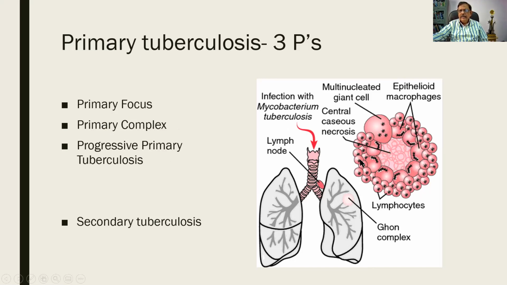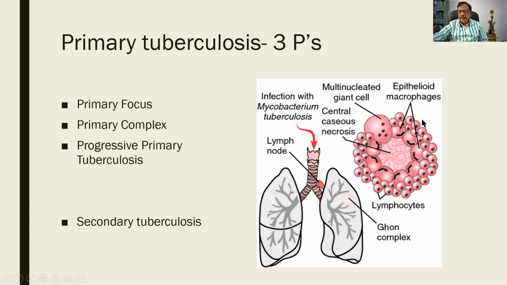A line diagram which you can draw. So these large cells with pink or eosinophilic cytoplasm are the epithelioid cells. Epithelioid cells are modified macrophages. And the smaller cells are lymphocytes. Sometimes the epithelioid cells can join together and form a multinucleated giant cell. The central area, there are no cells. It is an area of caseous necrosis. This will be the appearance of a granuloma.